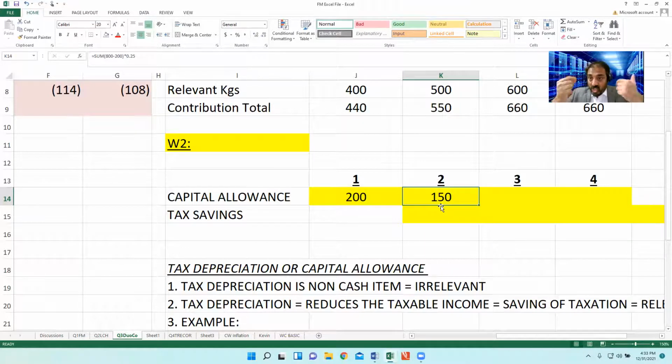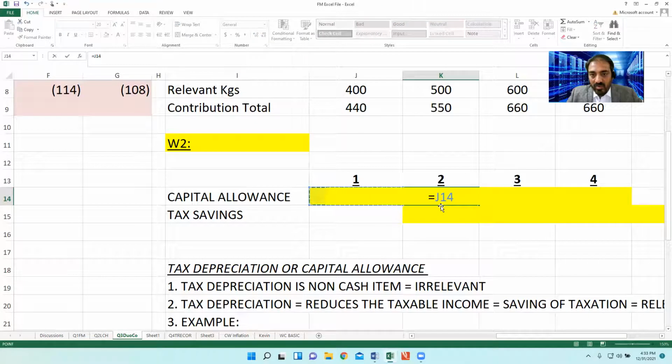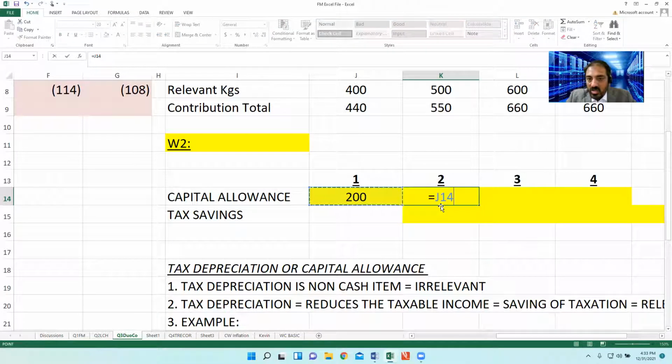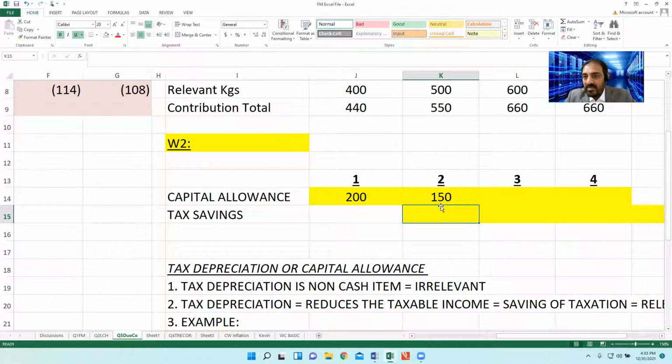But one of the shortcut methods is this. If the reducing balance percentage is 25%, we can take 200 multiplied by 75%. The answer will be the same.